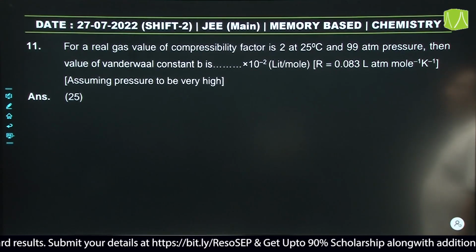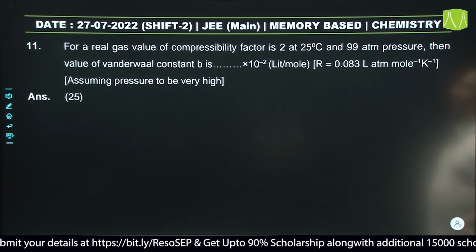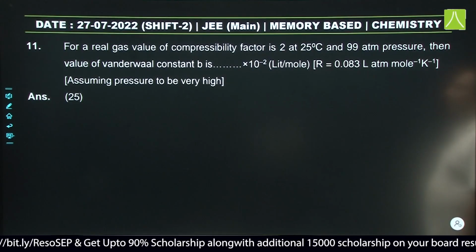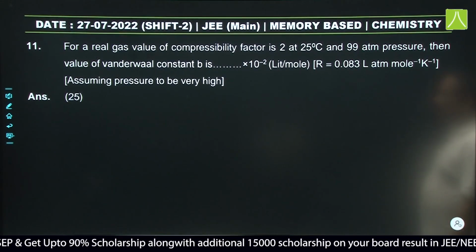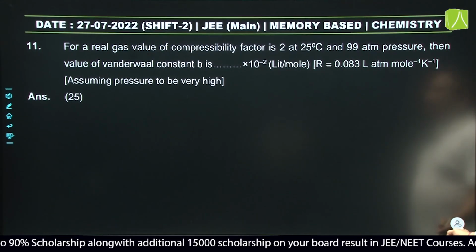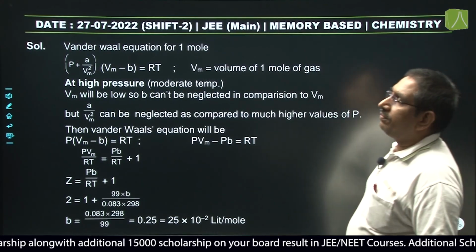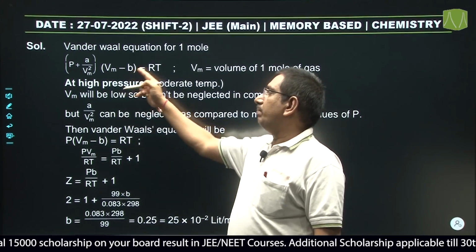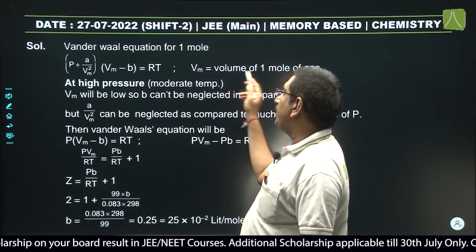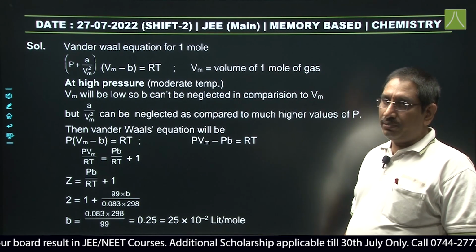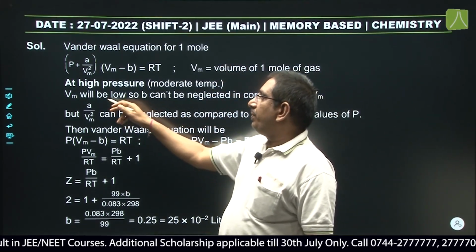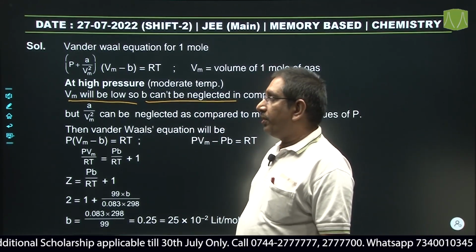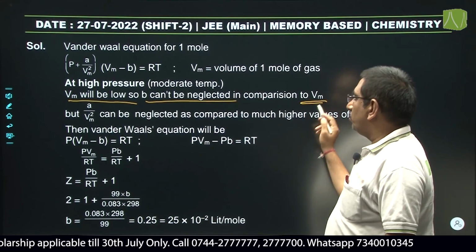Now, for a real gas, the value of compressibility factor is 2 at 25 degree Celsius and 99 atm pressure. Then the value of van der Waals constant b is? This question on real gases has come after a long time. Now the van der Waals equation for 1 mole of gas is (P + a/Vm²)(Vm − b) = RT, where Vm is nothing but the volume of 1 mole of gas. At high pressure, Vm will be low, so b cannot be neglected; the excluded volume cannot be neglected in comparison to Vm.